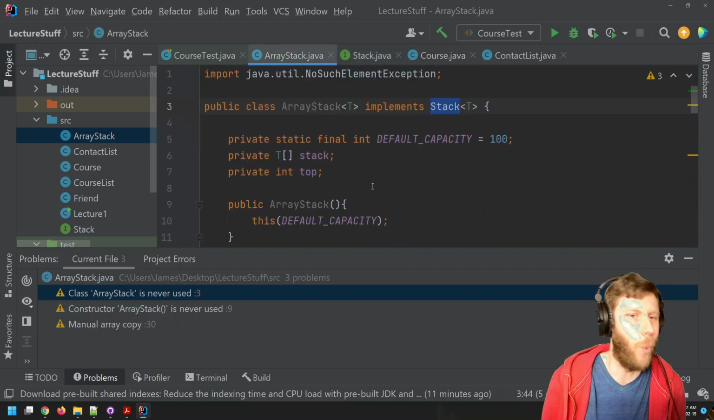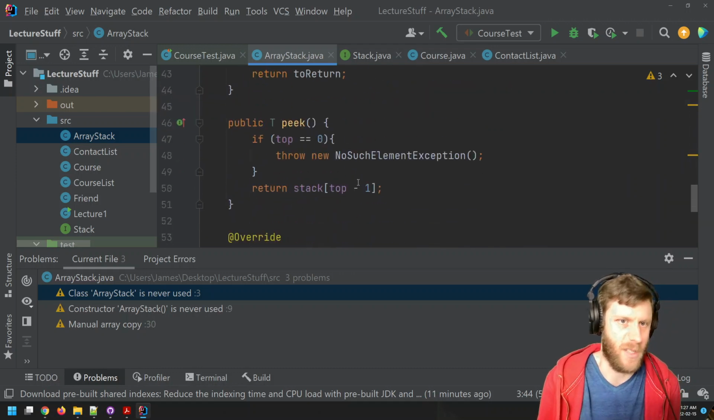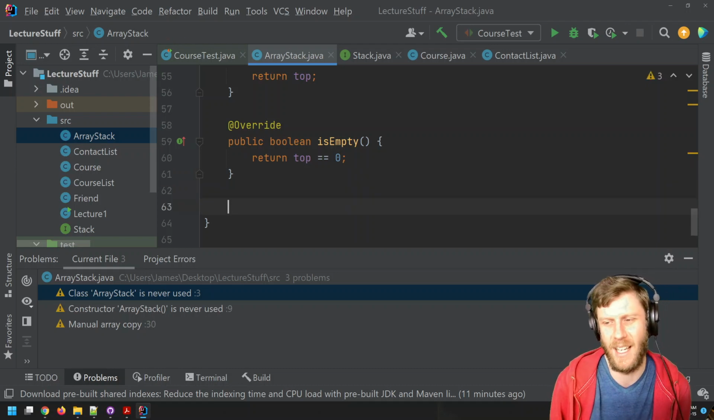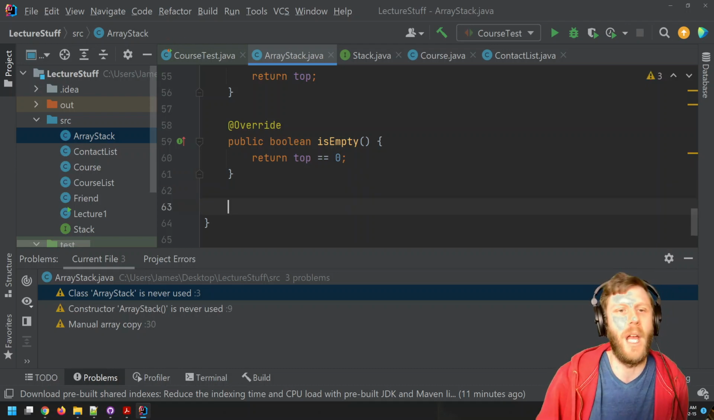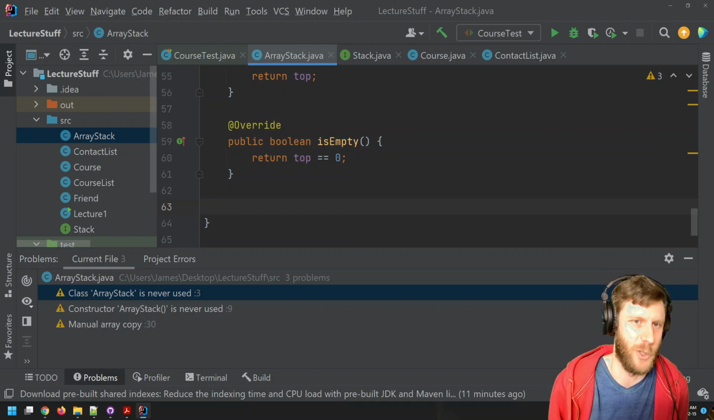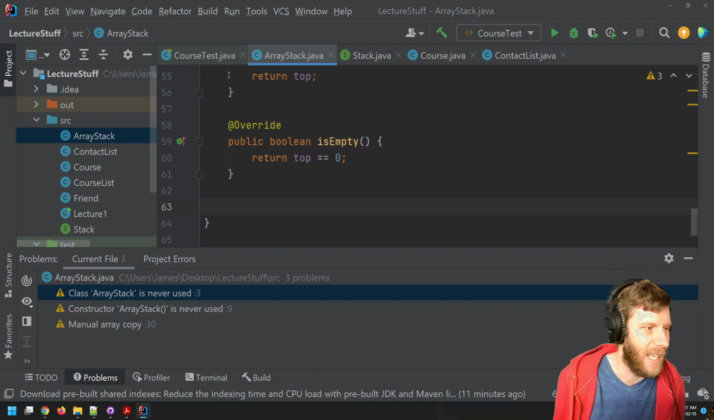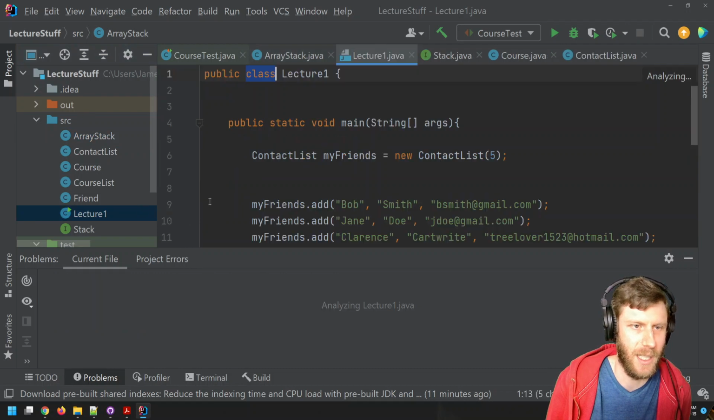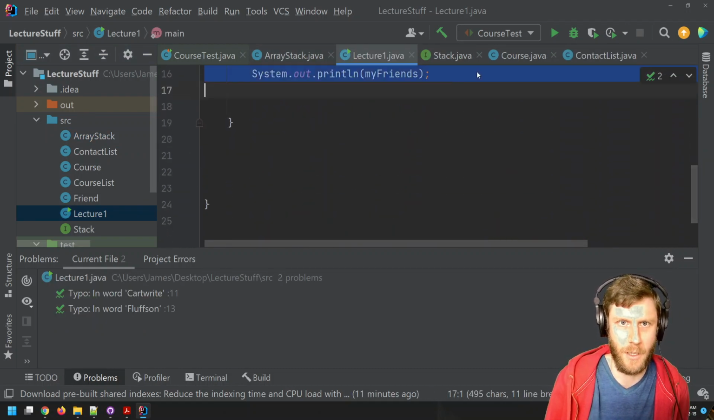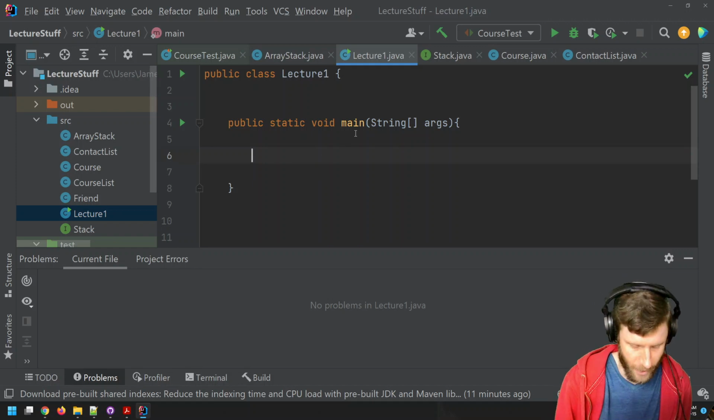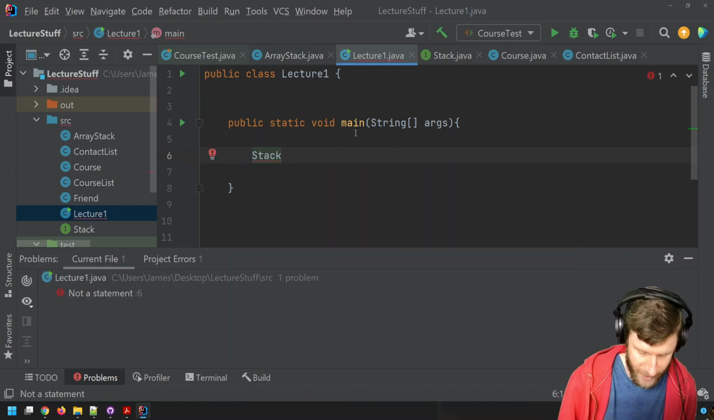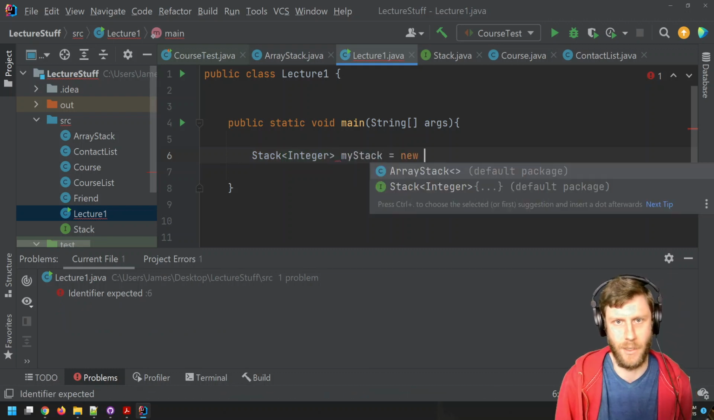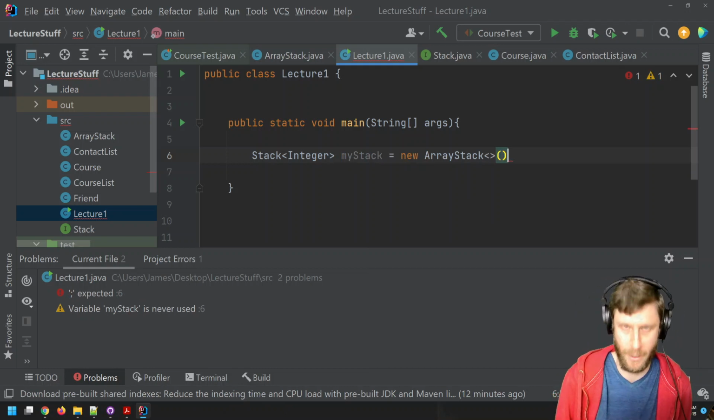But we're not required to only have those things. We can have additional things. And writing toStrings for all our objects that could get instantiated is a pretty good thing to do. We like to have our toStrings because if I've built a stack and I'm like, okay, what does this look like? Let's go back to lecture 1 where my main is. I'm going to build a stack of integers. My stack equals a new ArrayStack. And whatever, I won't put anything in there.